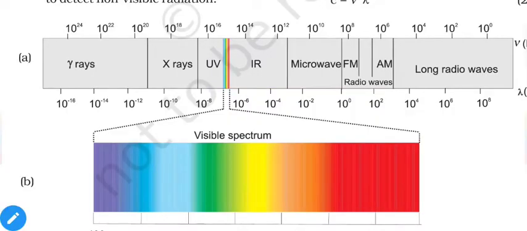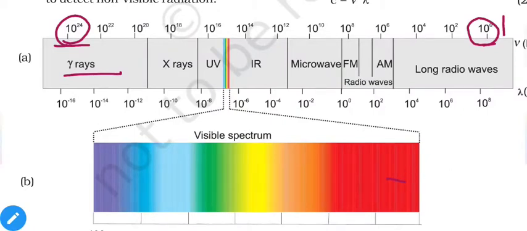And the same thing in waves is mentioned here. So as we can see, 10 raised to 0, that means 1 per second for radio waves, to 10 raised to 24, which is an extremely large number, for gamma rays. Per 1 second, 10 raised to 24 waves will pass a given point. That means gamma rays have extremely high frequency, and that's why the energy of gamma rays is also extremely high.